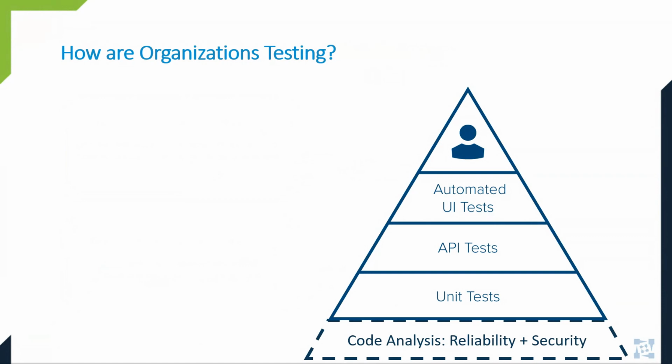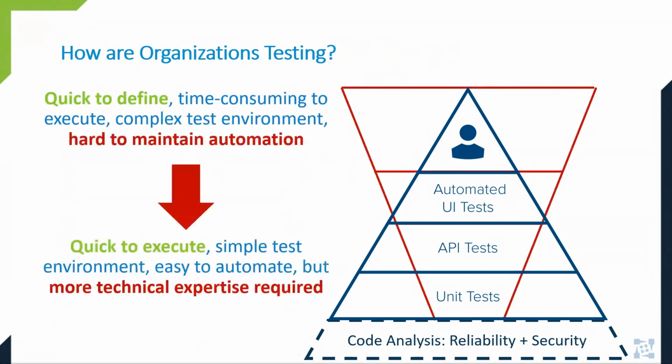However, when we talk to actual real organizations, most organizations identify with an ice cream cone rather than a pyramid, with more manual or UI tests than API or unit tests, because even though they are harder to automate, they are easier to understand and define. User interfaces are more intuitive and therefore less technical, and less expensive resources can do the testing.